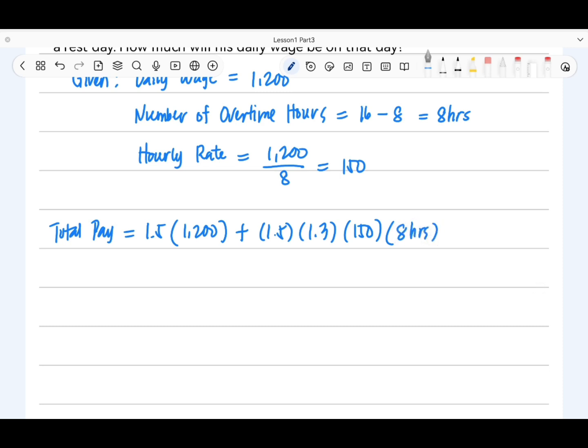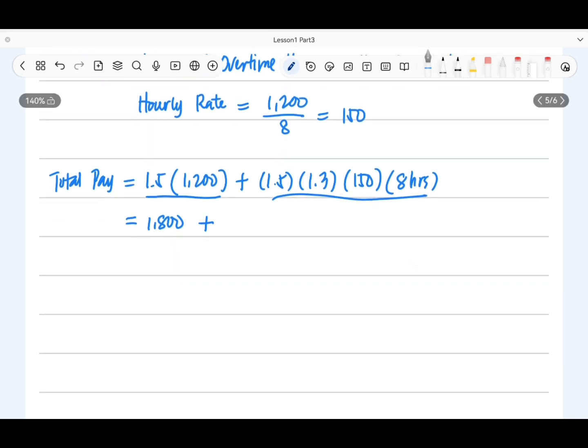Okay, so let's multiply. 1.5 times 1,200 is 1,800. Plus, let's multiply this one: 1.5 times 1.3 times 150 times 8 is 2,340.